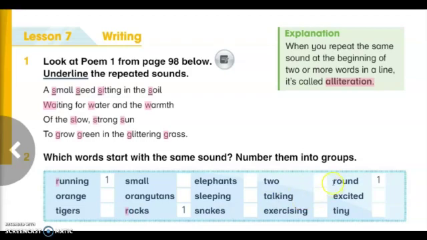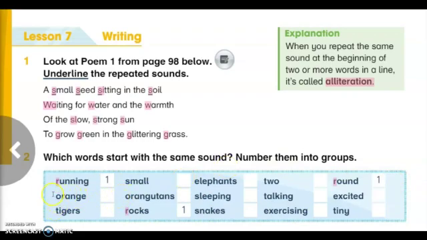And here we have another word, which is round. Running, rocks, round. Here we have the same sound in these three words, so we have to number them number 1.